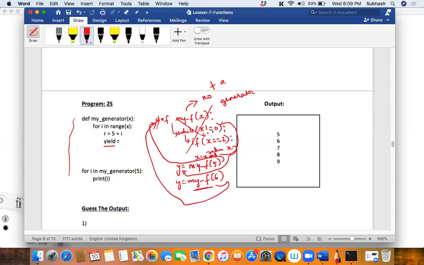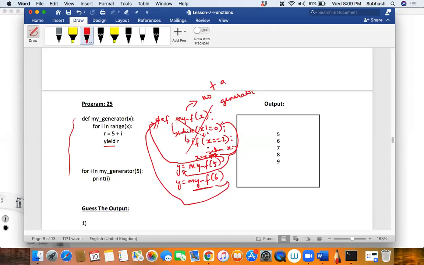In our normal functions, once you return from that function, it will be removed from memory. And once you call that function again, it will be a fresh, new function, isn't it? That is how return works.